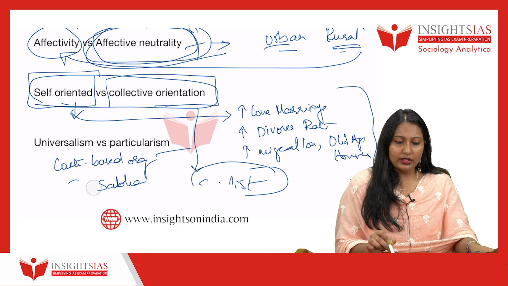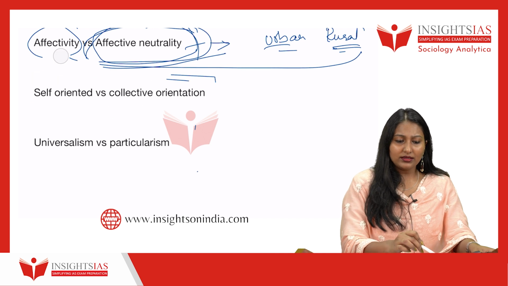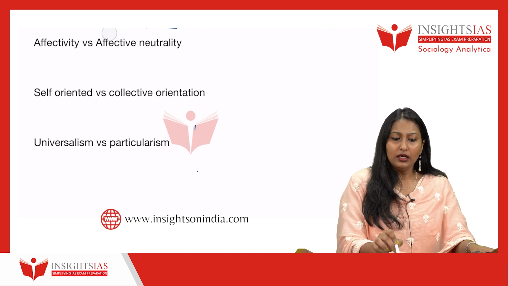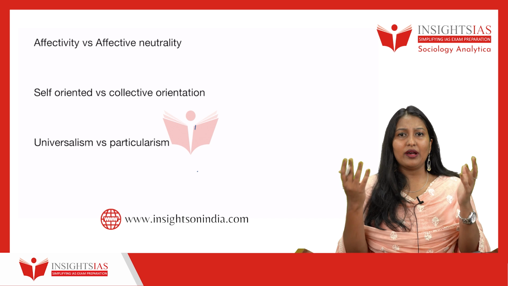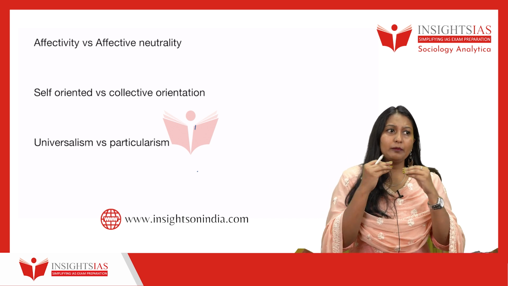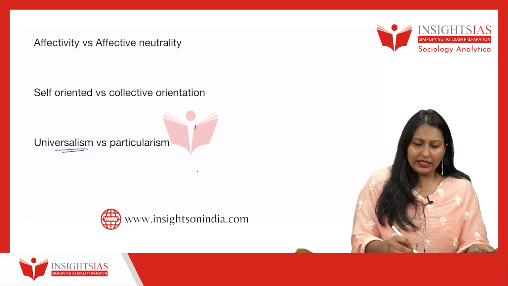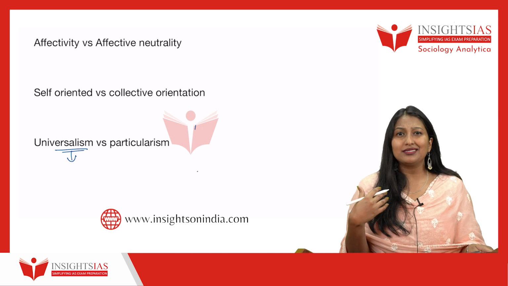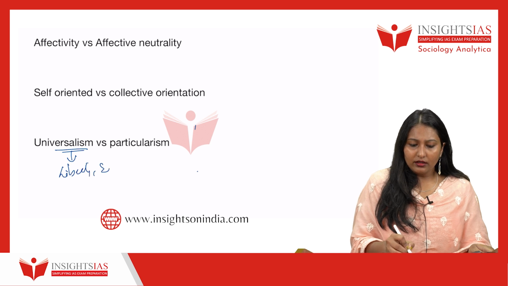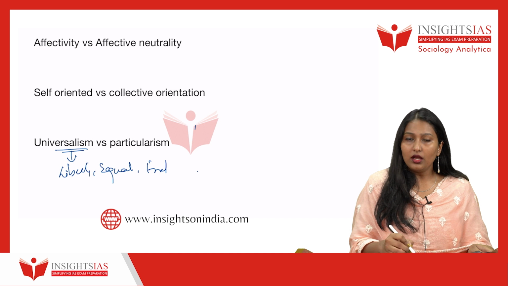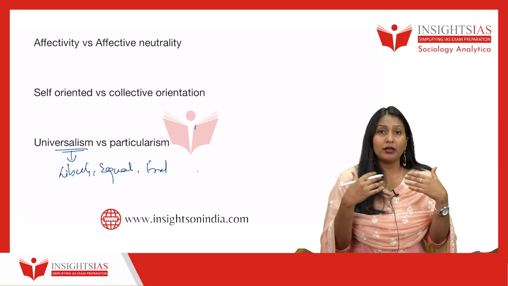Okay. Going on to the next part, universalism versus particularism. What is universalism? Universalism is a value system which is applicable to the whole of society, whereas particularism is a traditionally oriented value system which is applicable only to that particular society or community of people. So in Indian society, we do have some form of universalistic value system. For example, we have liberty, equality, fraternity. Understand, all these are universalistic value systems which are applicable to all the members of the society.